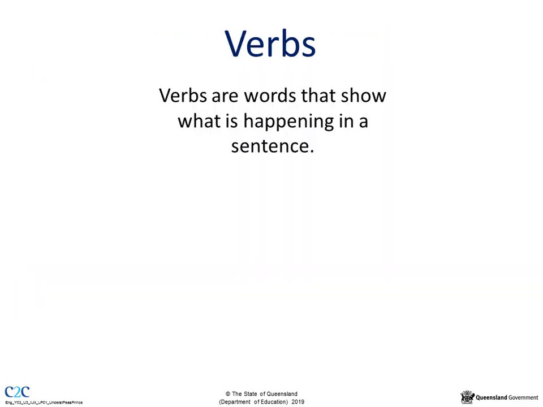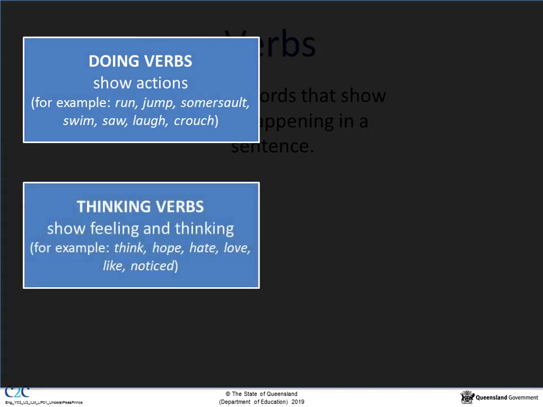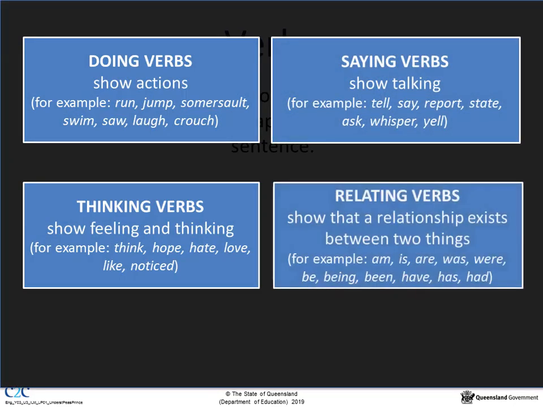In the next series of questions, you'll be asked what's happening in the story. Verbs are the words that show what is happening in a sentence. We're going to look for the verbs to see what's happening in this story. Doing verbs show actions. Thinking verbs show feeling and thinking. Saying verbs show talking. And relating verbs show that a relationship exists between two things.